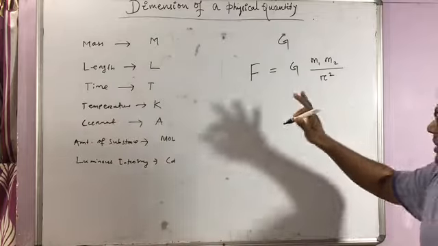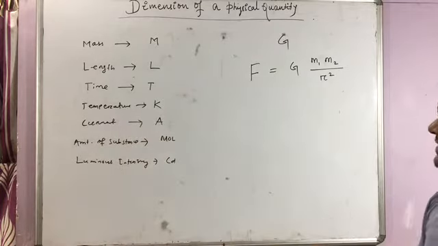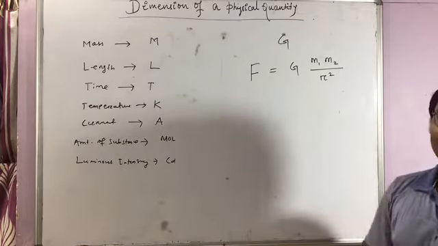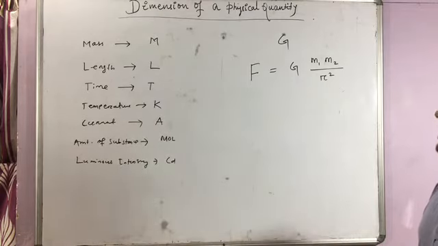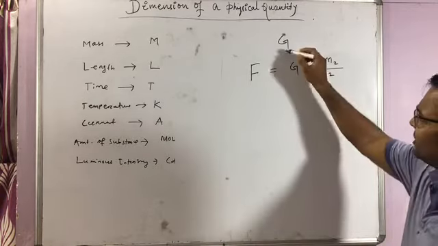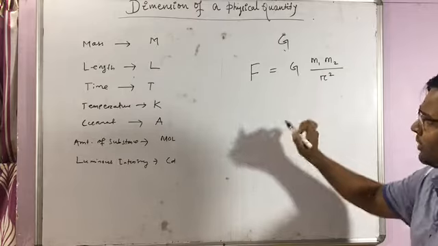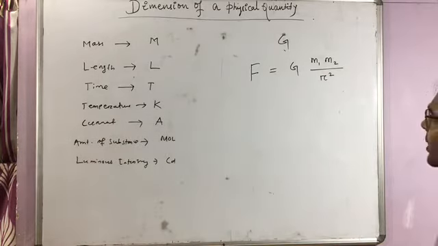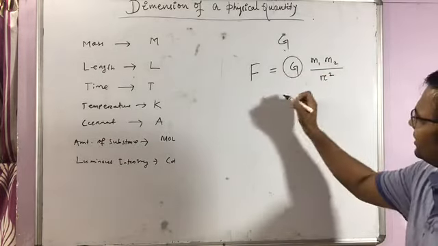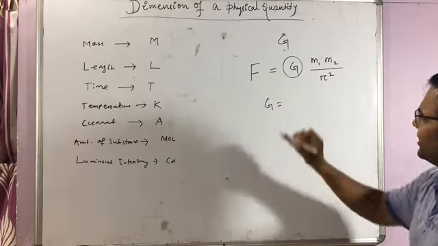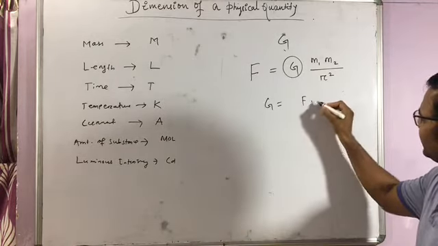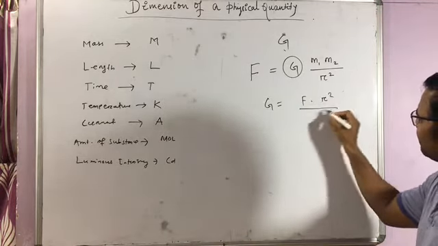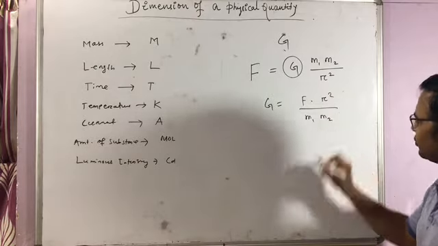While finding the dimension, you must know the formula involved. Here G is found in this formula, so we can use it to calculate the dimension of G. G is nothing but F into r square by m1 m2.